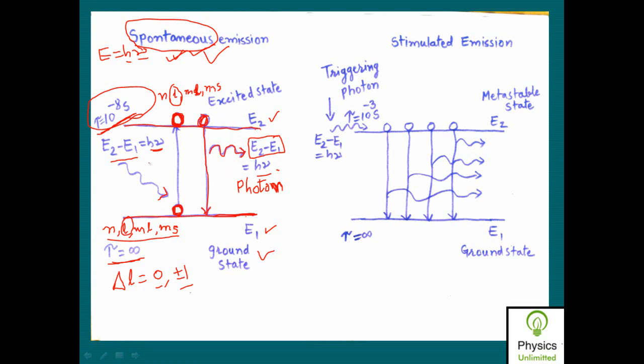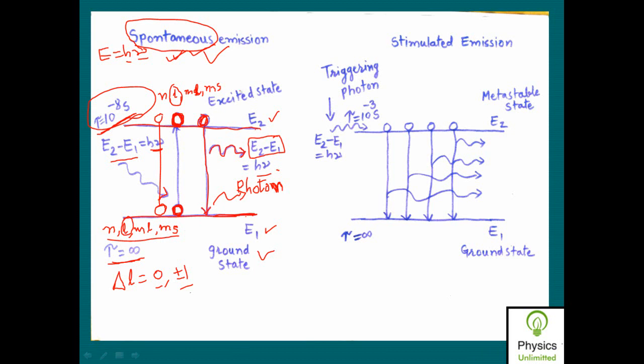Now why are they random in phase and random in direction? Because one atom gives out one photon at one time, then after some time, if another atom is excited, it will go to the excited state, fall back to the ground energy state, and give out a photon after some amount of time.